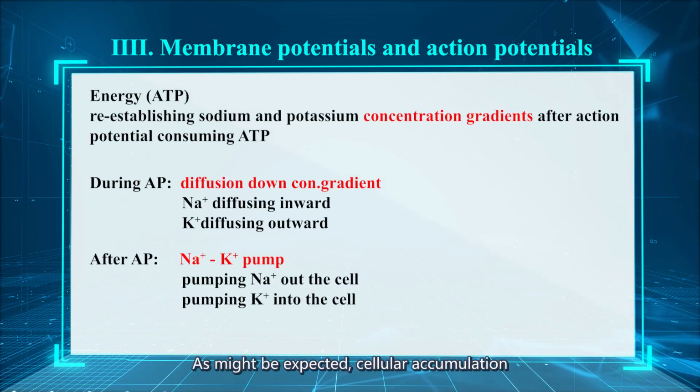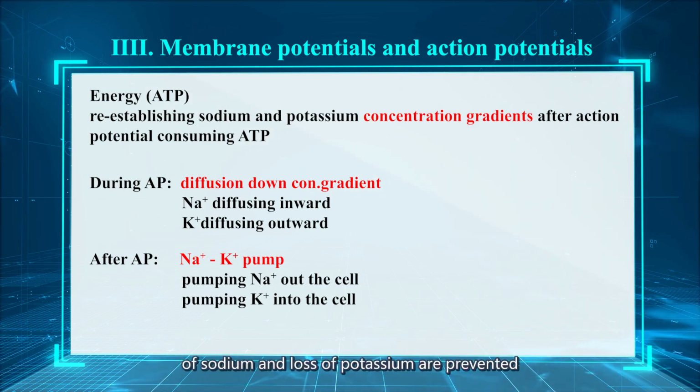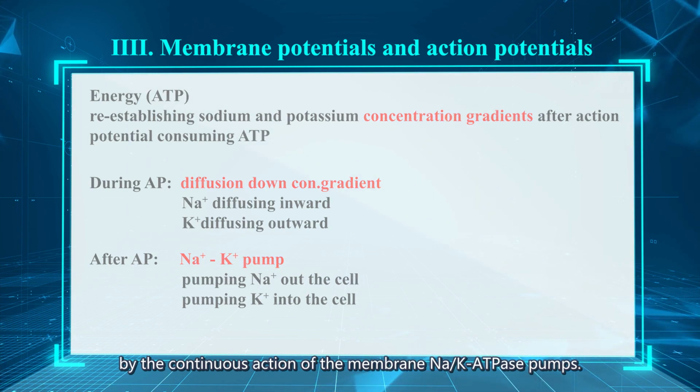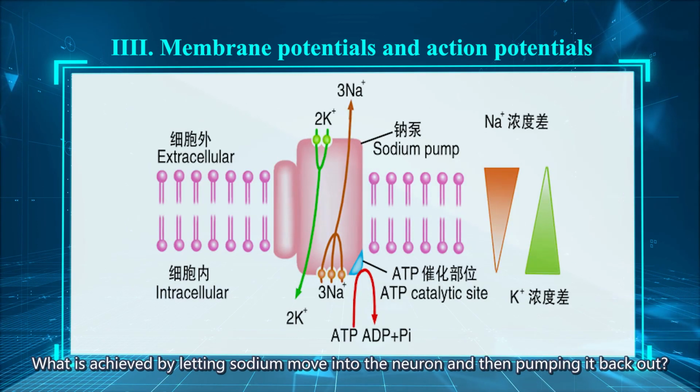As might be expected, cellular accumulation of sodium and a loss of potassium are prevented by the continuous action of the membrane sodium ion potassium ion ATPase pump. What is achieved by letting sodium move into the neuron and then pump it back out?